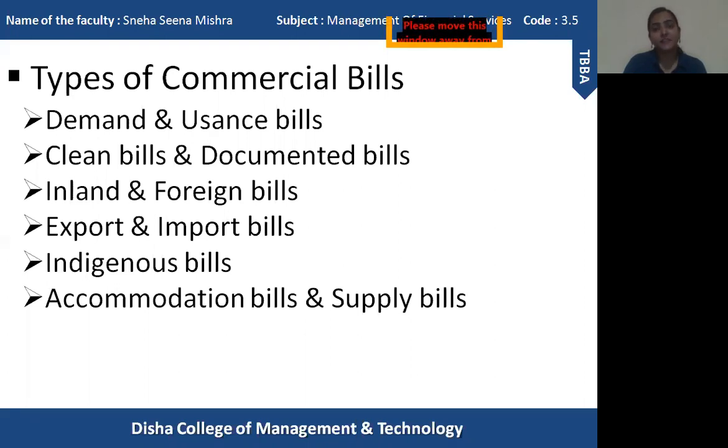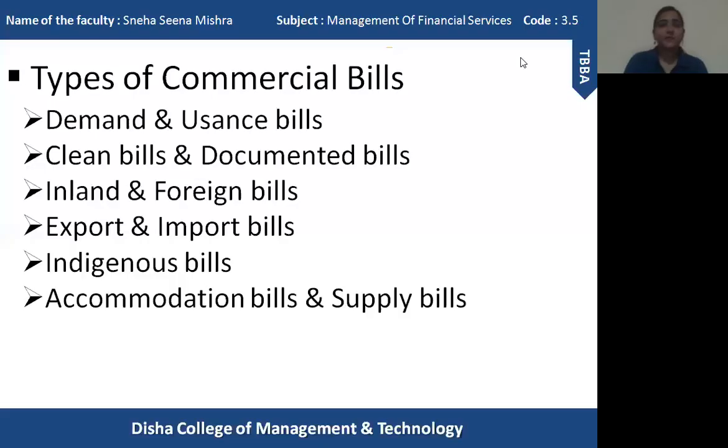It has a fixed due date and it will be paid only after completion of the maturity time period. So whenever the bill gets matured, only on that day the bill will be paid to the drawer. The drawee is supposed to pay the amount of money after the maturity of the bill.